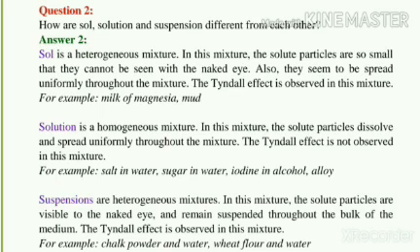The fourth difference is, the particles of a solution pass through a filter paper, so a solution cannot be separated by filtration, while the particles of a sol or colloid can pass through a filter paper, so a sol or colloid cannot be separated by filtration, while the particles of a suspension do not pass through a filter paper, so a suspension can be separated by filtration.